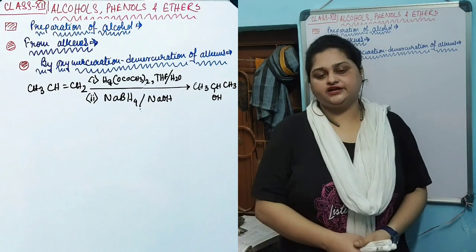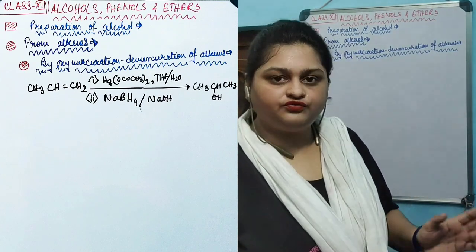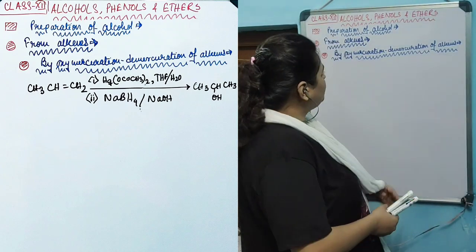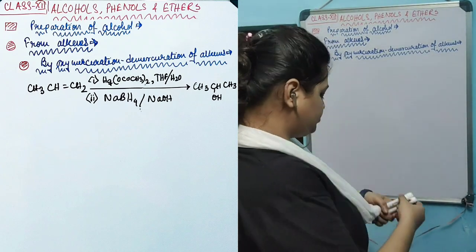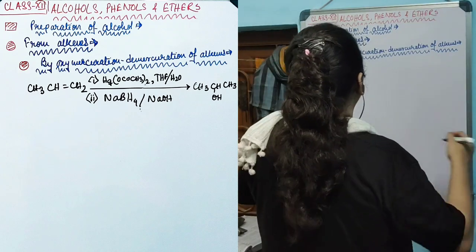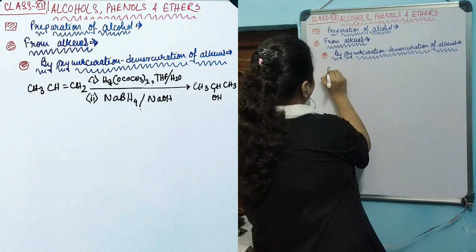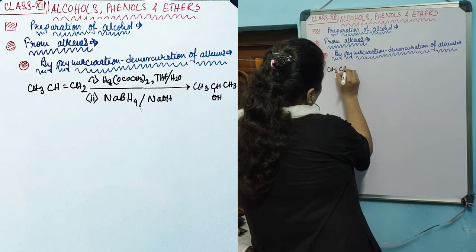This is the last reaction for preparation of alcohol from alkene: the oxymercuration demercuration reaction. This is also advantageous for an unsymmetrical alkene.